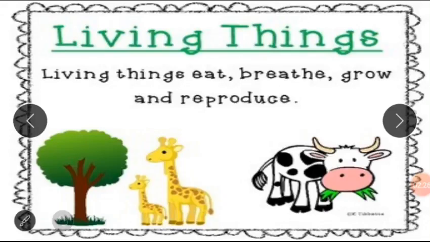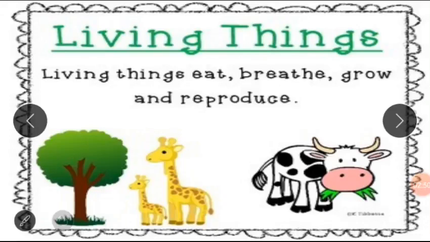And the other characteristic is that they grow. Growth occurs in all living things, like plants too. A small plant will gradually grow to a bigger tree. The same way human beings and animals grow from a small size to a bigger size.